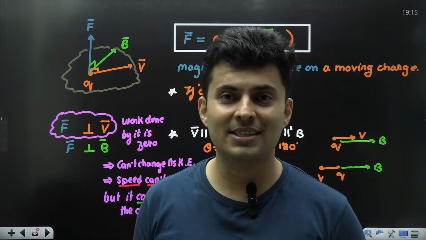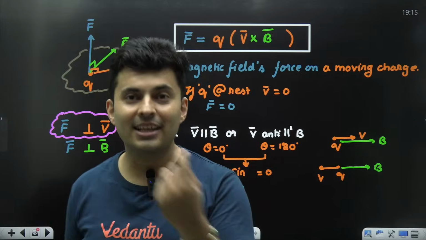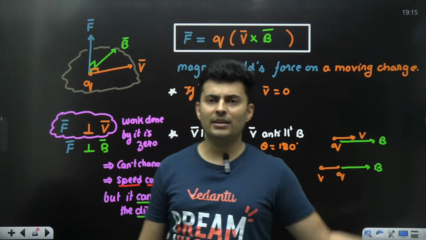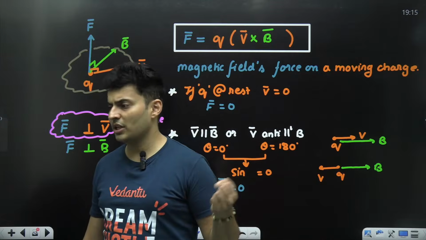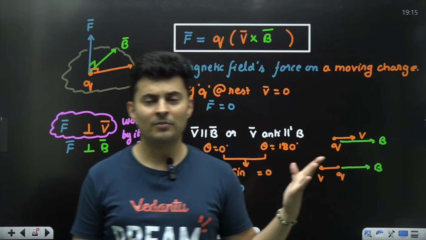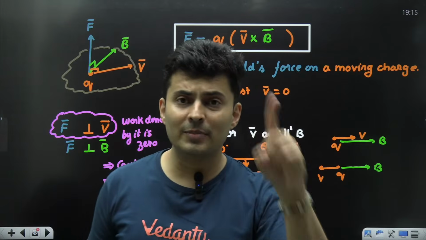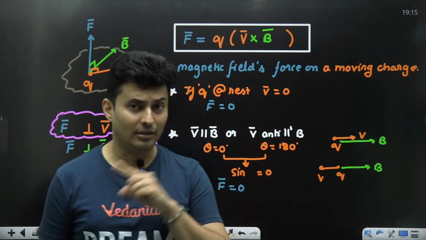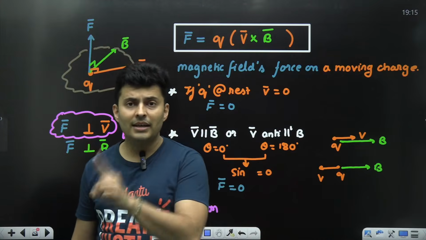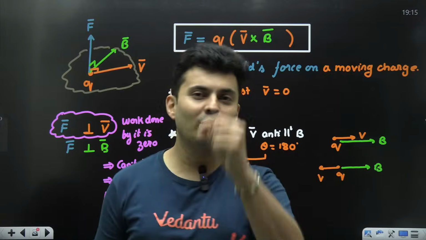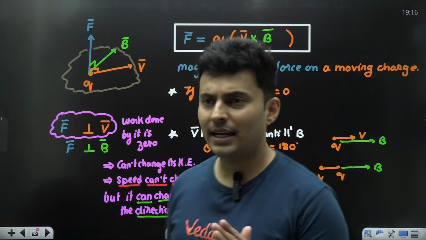Statement based questions can come from NCERT like this in your NEET exam also. Electric force can change magnitude and direction. Magnetic force can change magnitude and direction. That statement will be wrong. Magnetic force can change speed but can't change direction. That would be also wrong. Magnetic force can change direction but not speed. That would be correct. Is that clear?